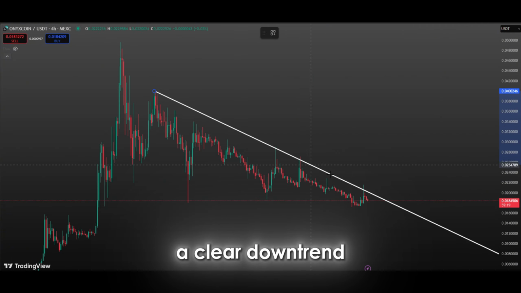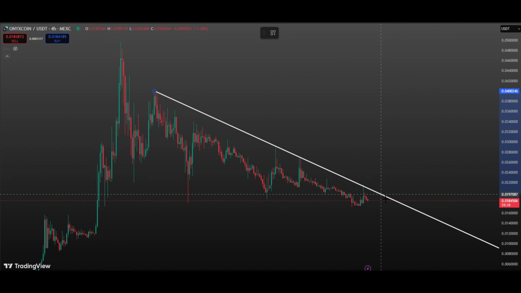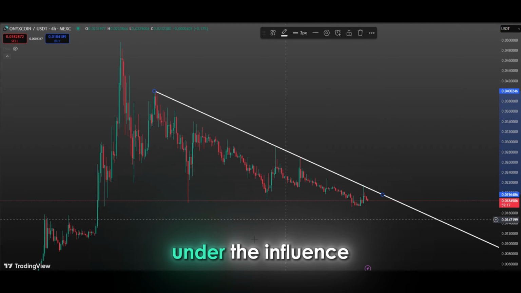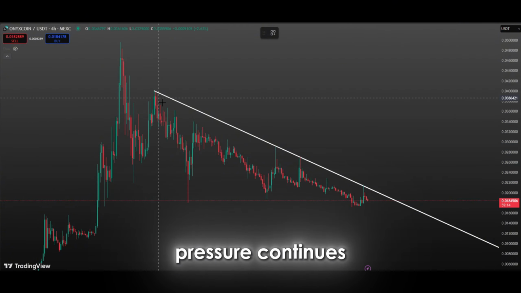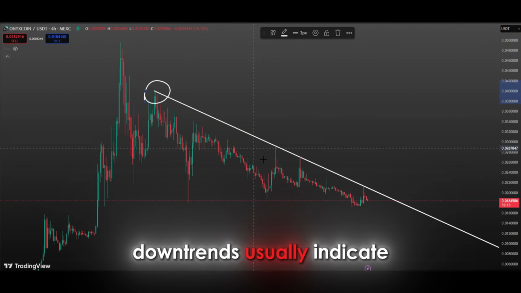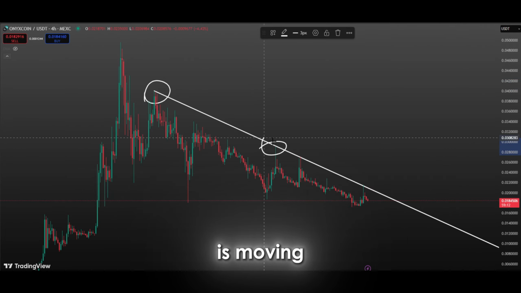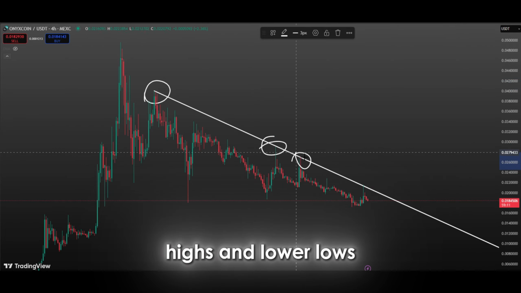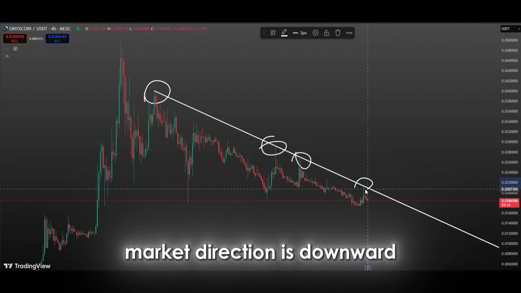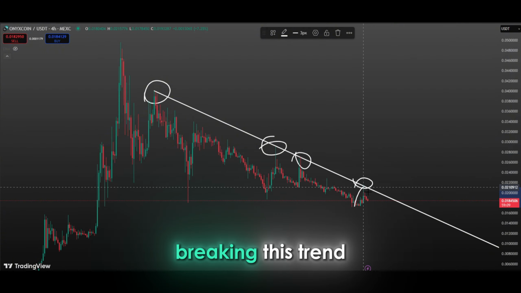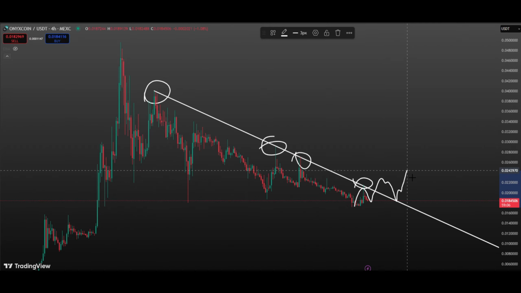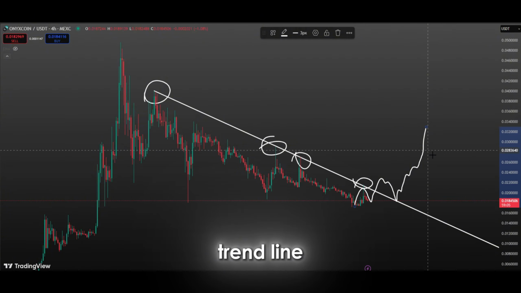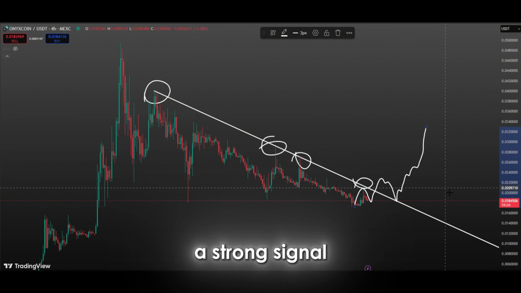There is currently a clear downtrend on XCN coin. As long as the price remains under the influence of this downtrend, it can be said that sellers dominate the market and the downward pressure continues. Downtrends usually indicate that the price is moving by making lower highs and lower lows, and the overall market direction is downward. Breaking this trend is critical for the price to break out of the downtrend and start a new uptrend. If the price breaks this falling trend line to the upside, it could be a strong signal that the market is gaining strength and buyers are stepping in.